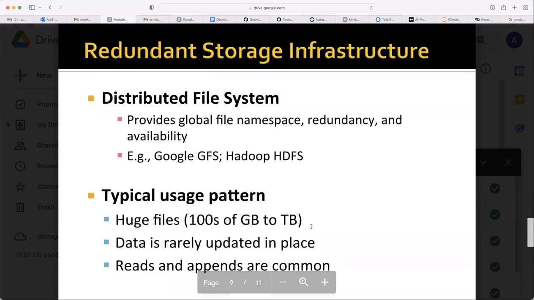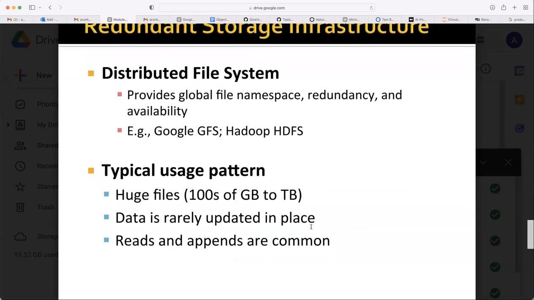So how is this redundant storage infrastructure used? A distributed file system provides a global file namespace, redundancy, and availability. So it has a mechanism to remember where the data is stored and where its copy is, on which machines. That's why it has to maintain clear-cut namespaces, meaning the addresses and all those things. And it should also see whether the node is available for processing. All those things it will maintain inside this distributed file system.